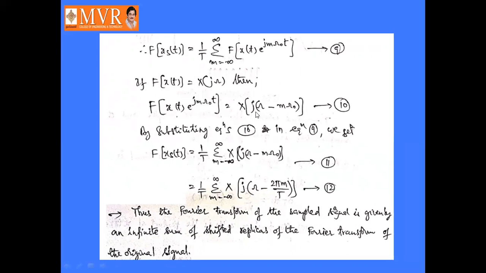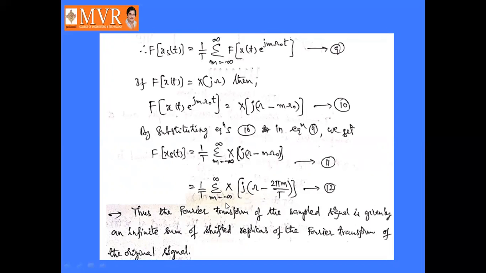This is nothing but a time shifting property, right? So by substituting equation number 10 in equation number 9, we get the Fourier transform of xs of t is equal to 1 by T into sigma m equal to minus infinity to infinity. This Fourier transform of this entire thing can be replaced by capital X of j omega minus m omega naught. That is equation number 11.